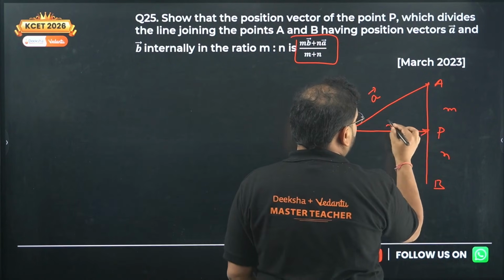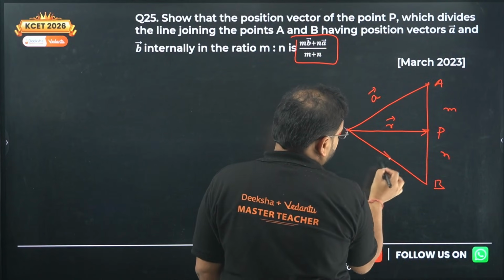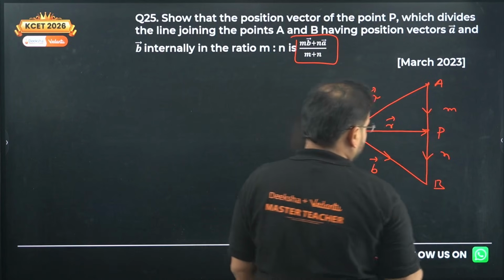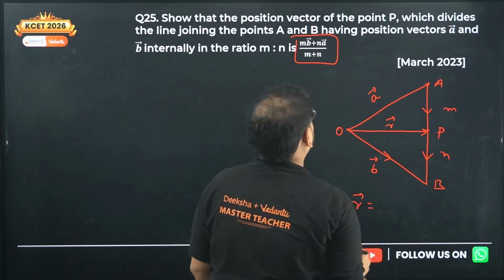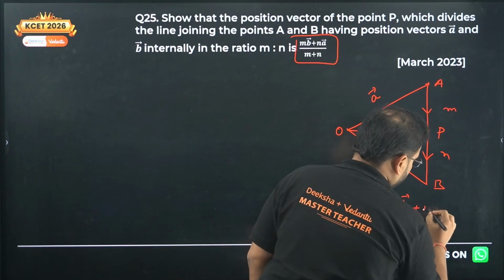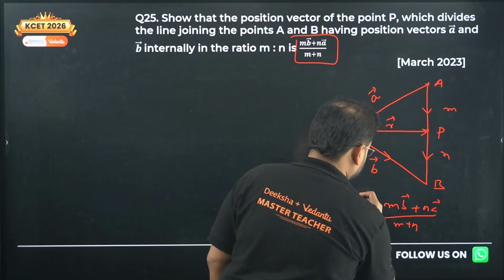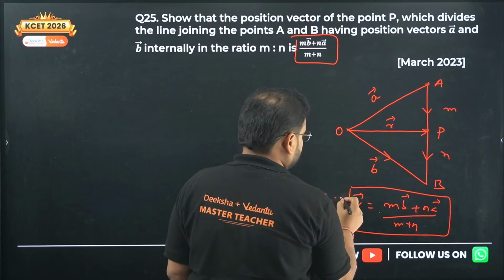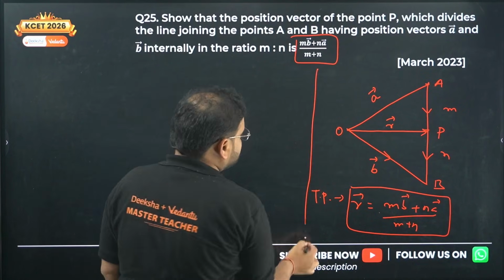Let's call this vector R. And this is your position vector of the point B, so vector B over here. This is the vector AP and vector PB. They are asking us to prove that vector R is equal to (m B vector plus n A vector) upon m plus n. This is our to-prove statement. Getting it?